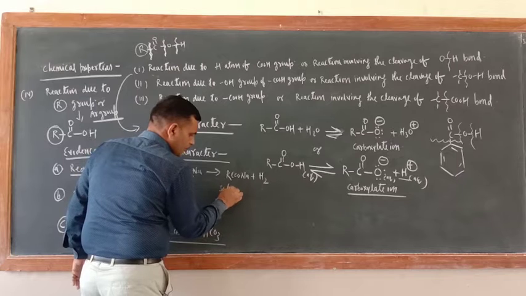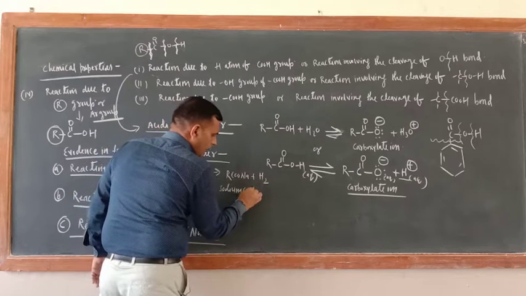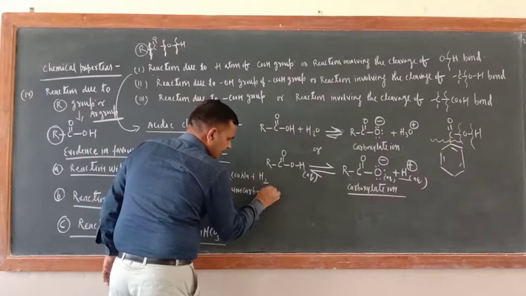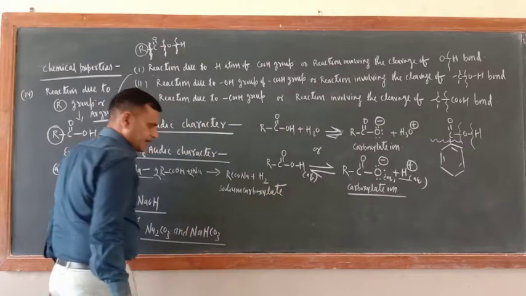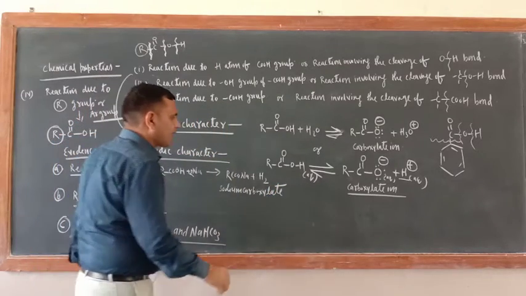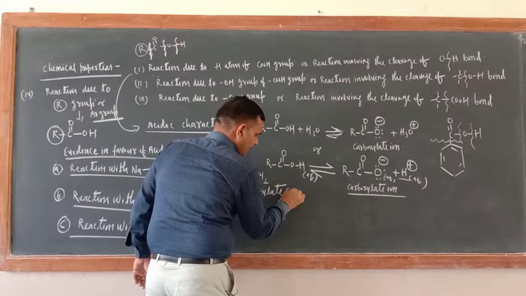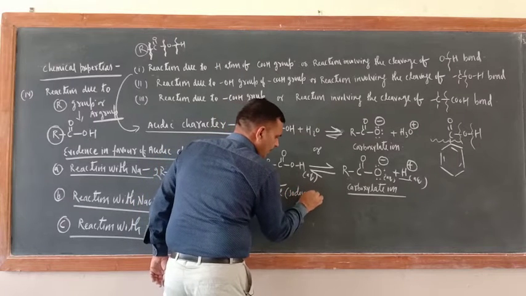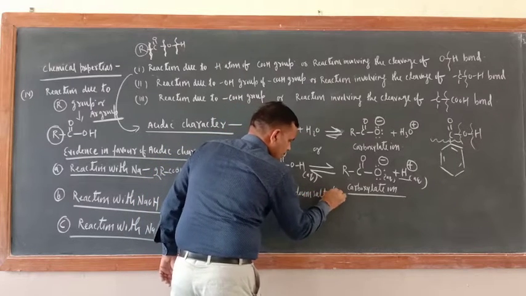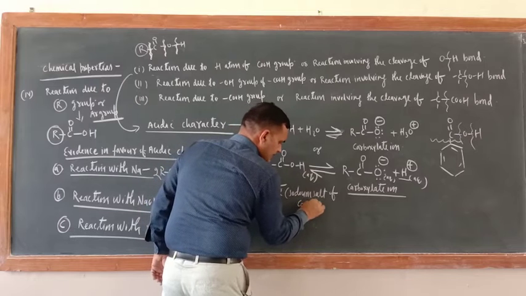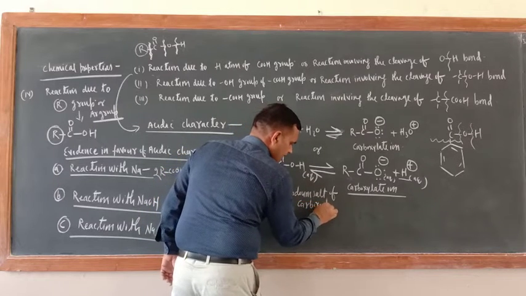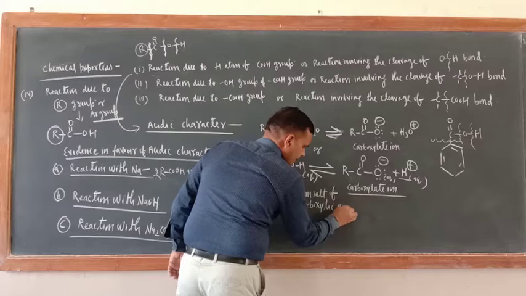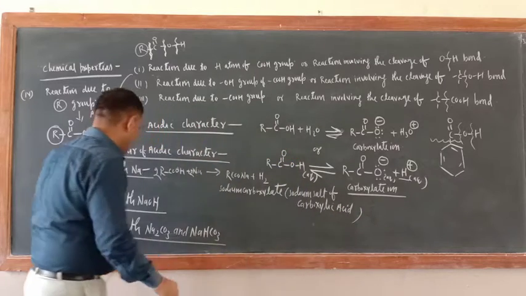Sodium carboxylate, or sodium salt of carboxylic acid. Both you can write. Okay, what is the next one?